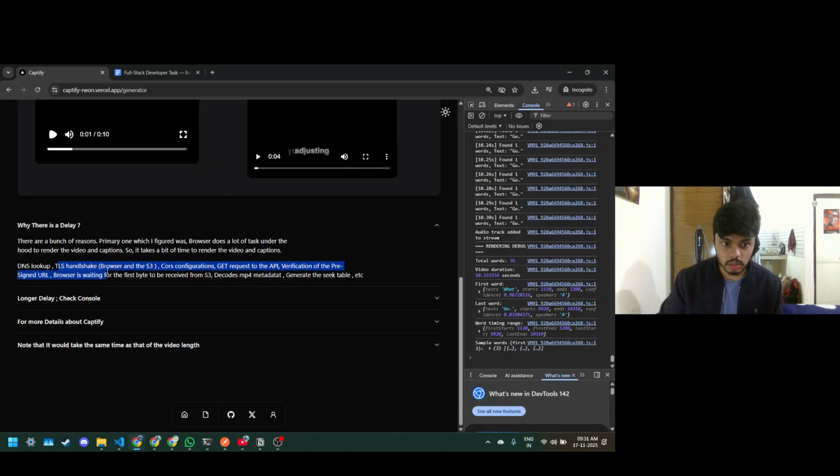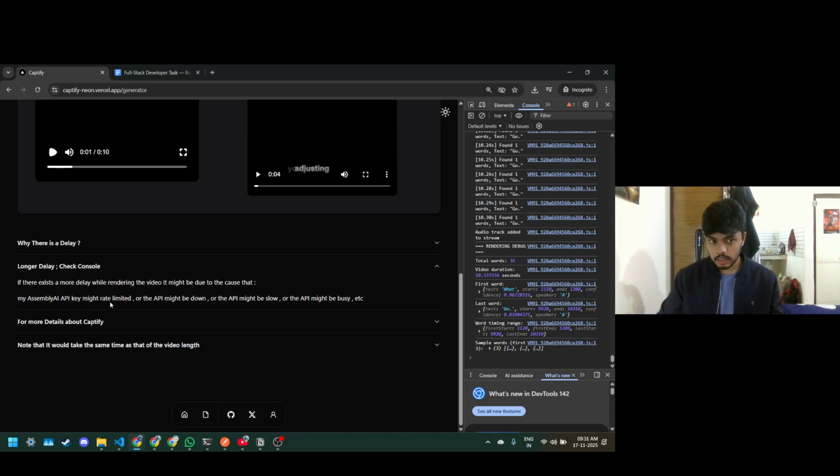Okay, then the TLS handshake, the browser with S3, the CORS configuration of the bucket, the GET request to the API, what API we are using, the AssemblyAI API, verification of the pre-signed URL, the browser waiting for the first byte to be received from S3, and decoding the MP4 metadata, generating the seek table, etc. Because of this, we will experience a delay. Now the second thing, why is it a longer delay? It might be possible that a minimum of 30 to 40 seconds delay is okay.